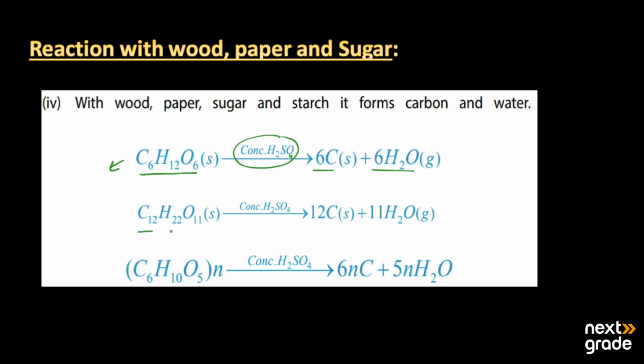When it comes in contact with sugar, this concentrated acid produces carbon atoms and the water molecule. But on the other hand, when it comes in contact with this compound, which is C6H10O5, then it produces a lot of carbon atoms with a lot of water molecules.